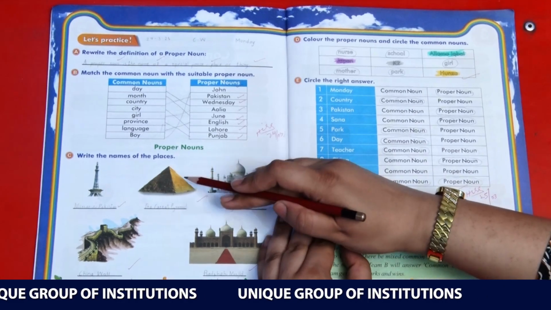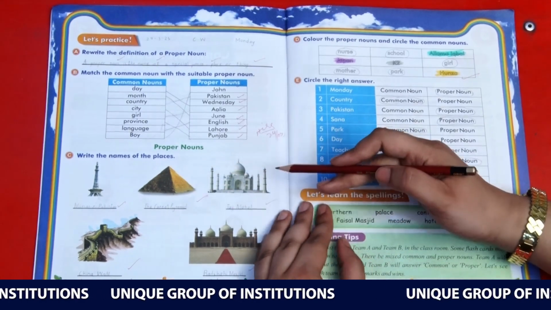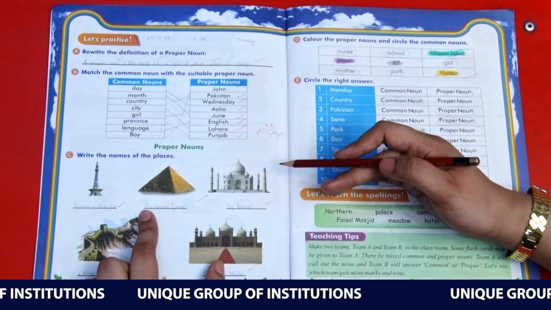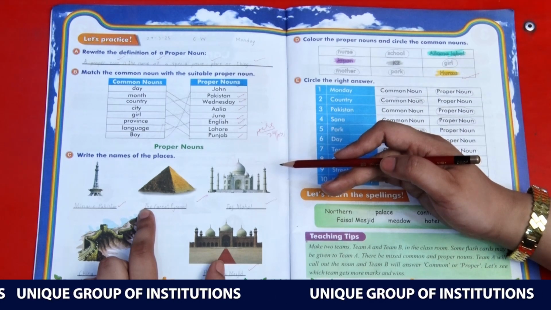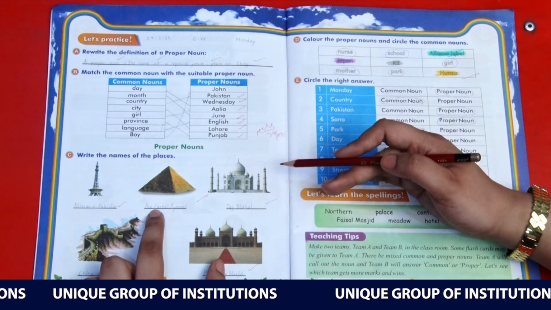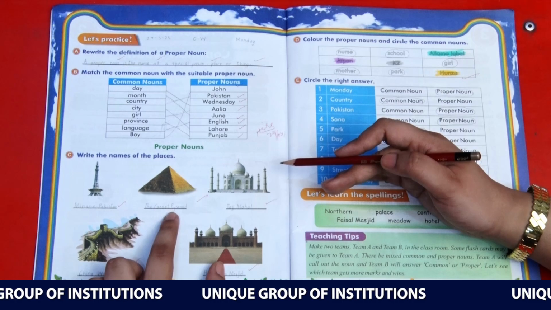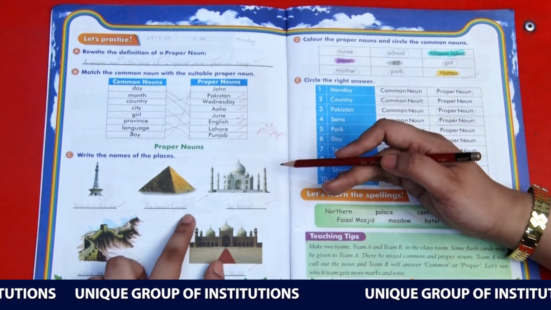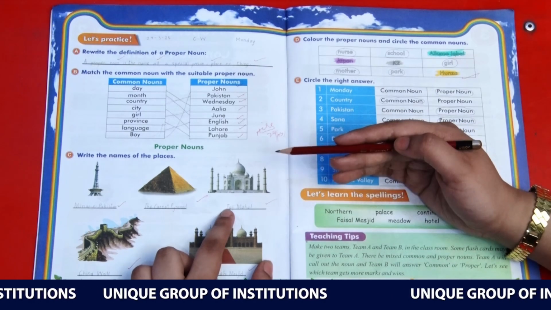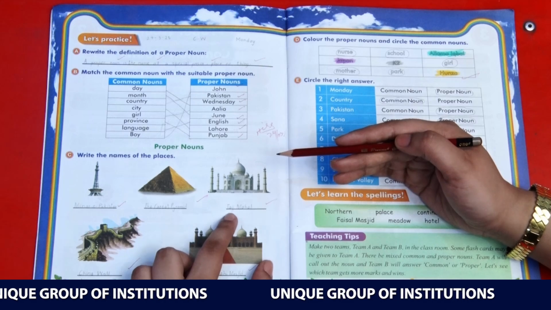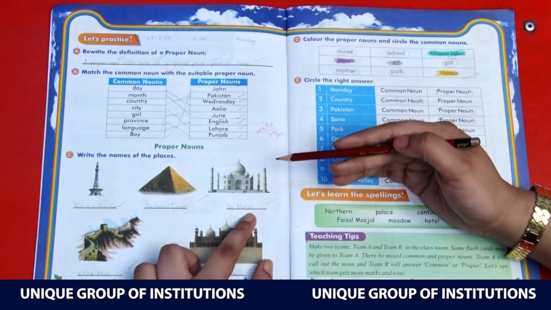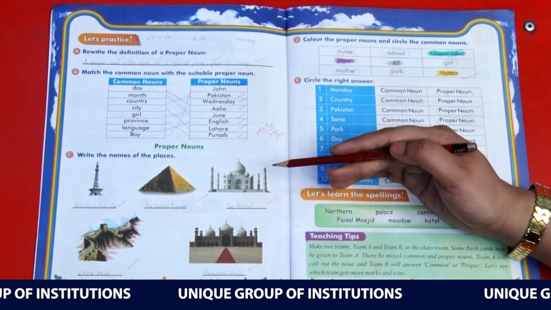Next, it's called a pyramid, but it's a special pyramid. It's the largest one. So the name of this pyramid is the Great Pyramid. Start with the article The with a capital letter, then Great, G-R-E-A-T, again G should be capital, and Pyramid with a capital P, P-Y-R-A-M-I-D. Next picture is Taj Mahal, which will start with capital T, T-A-J, Taj, then give one finger space and write Mahal, M-A-H-A-L. M should be capital.